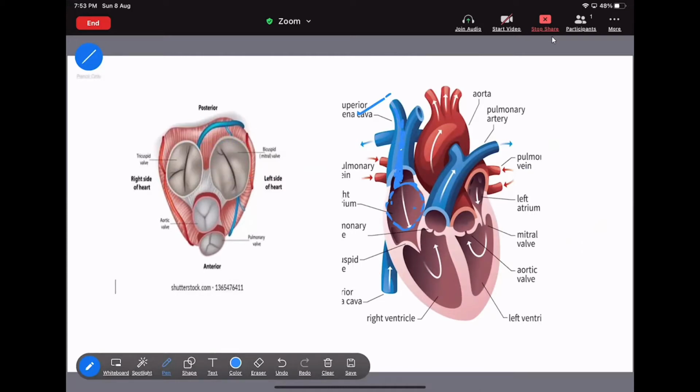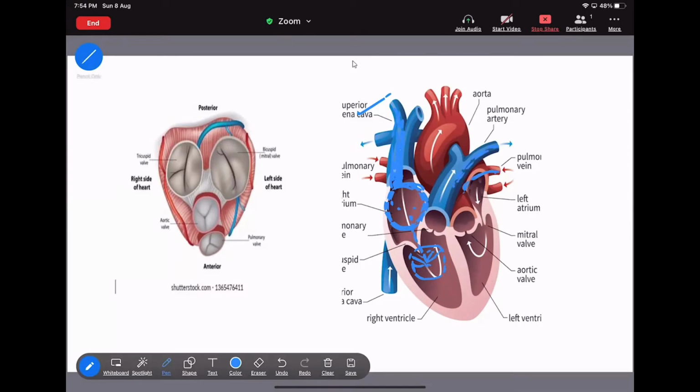That means any blood that goes through the vena cava will move towards the right atrium. After that, it will move to the right ventricle. This one is the right atrium, and this one is the right ventricle. That means any deoxygenated blood present in the vena cava will move towards the right atrium, and after that towards the right ventricle.